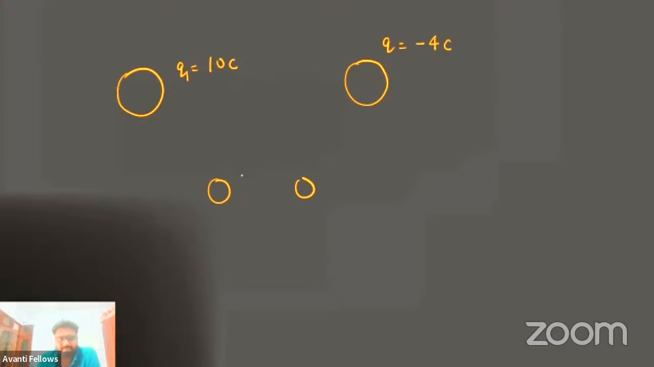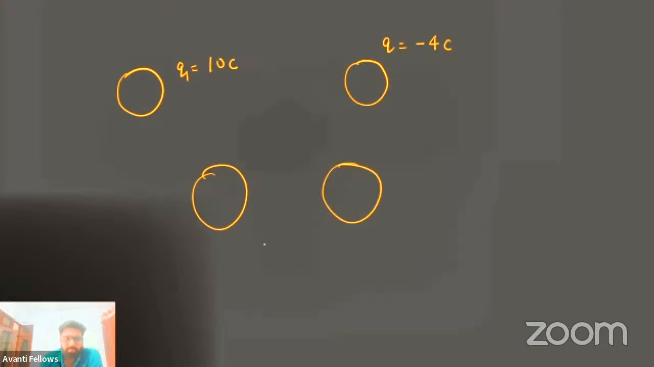This is a sphere and it has a charge of 10 coulomb, and this is another sphere which has a charge of minus 4 coulomb. So what will be the final charge when they touch each other and are separated after that? What is the final charge at that time?